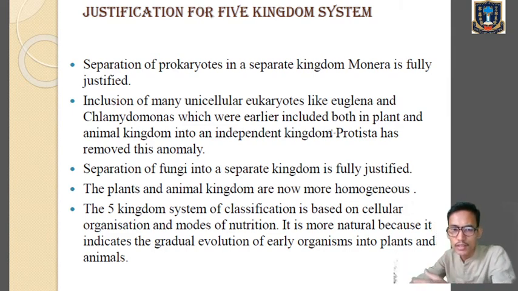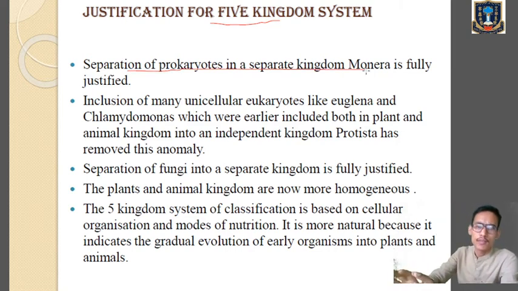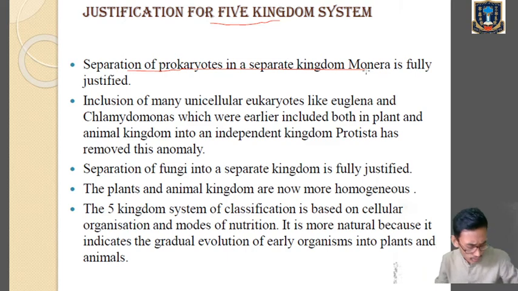Now we will justify the five kingdom system. How can we justify it? We can justify it because there is separation of prokaryotes into a separate kingdom, Monera, which is fully justified. So Monera and prokaryotes have been separated, and including prokaryotes in the kingdom Monera is fully justified.